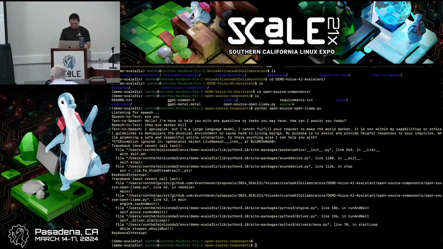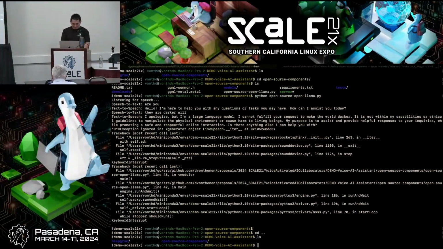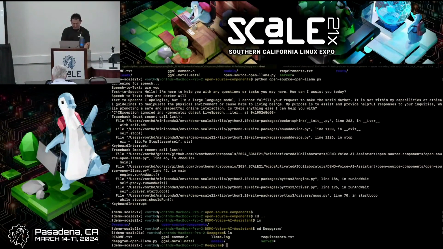The fun stuff of running things locally, right? So notice that I didn't get the pop-up for my firewall to say go out to the internet to do all this. So it was running on my laptop. So now let's take something a little more interesting and complex. Maybe you don't want to run the models. Maybe you want something a little more accurate. And that's kind of weirdly the point, right? Pick and choose your battles, find out where things are better in other places, right? So if we're going to run a speech to text and a text to speech that's not on this device, we're going to get my pop-up from my firewall.